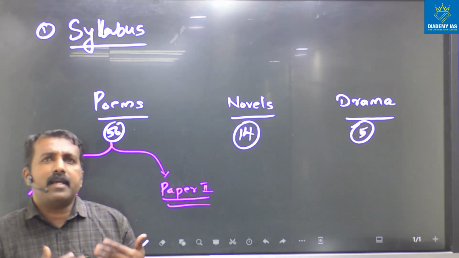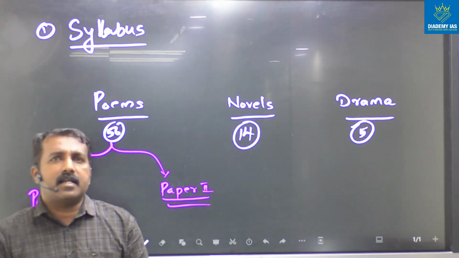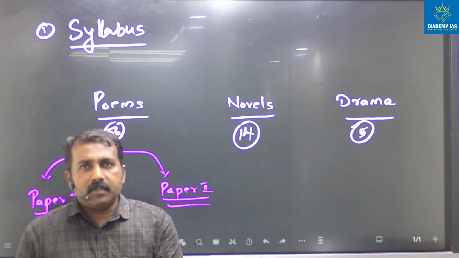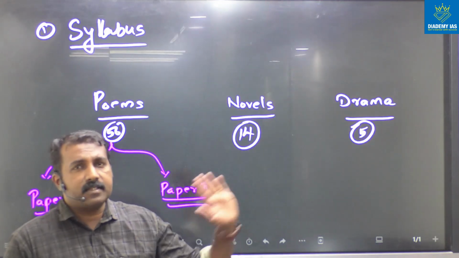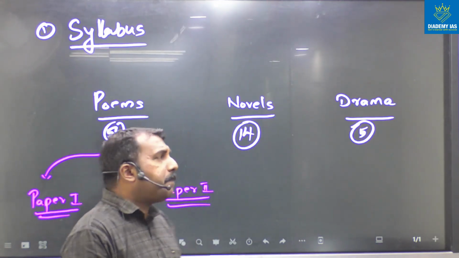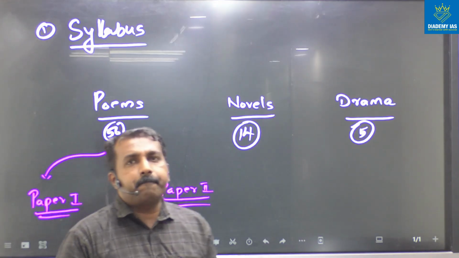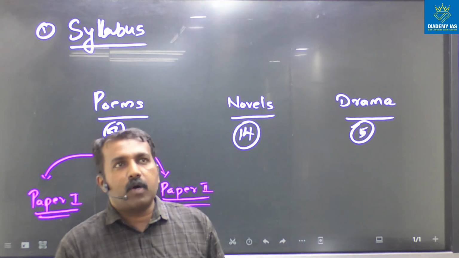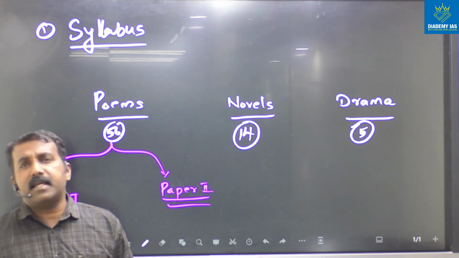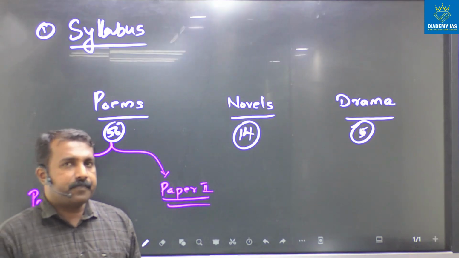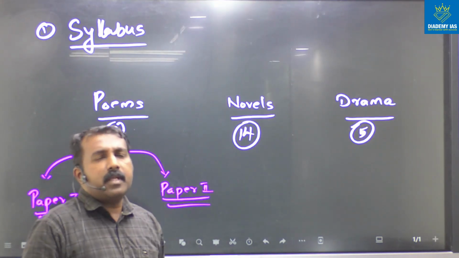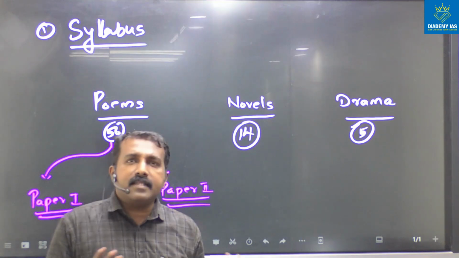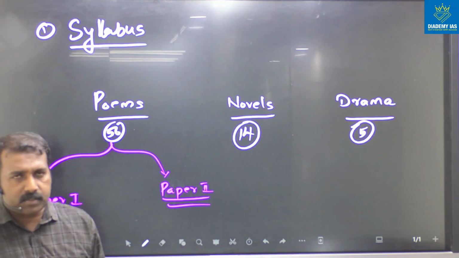In the beginning I already mentioned that some poems are comparatively very lengthy. Specifically in paper 1, we have the lengthier poems like Paradise Lost, Rape of the Lock, In Memoriam, Michael. But in paper 2, almost all poems are very short: W. H. Auden, W. B. Yeats, T. S. Eliot. Most of the poems are very short.